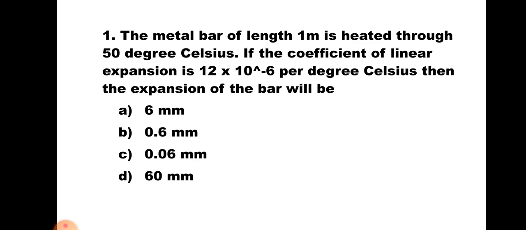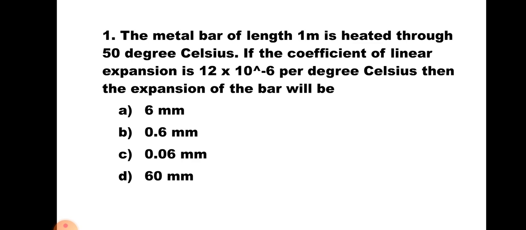The metal bar of length 1 meter is heated through 50 degrees Celsius. If the coefficient of linear expansion is 12 into 10 to the power minus 6 per degree Celsius, then the expansion of the bar will be A 6 mm, B 0.6 mm, C 0.06 mm, and D 60 mm.